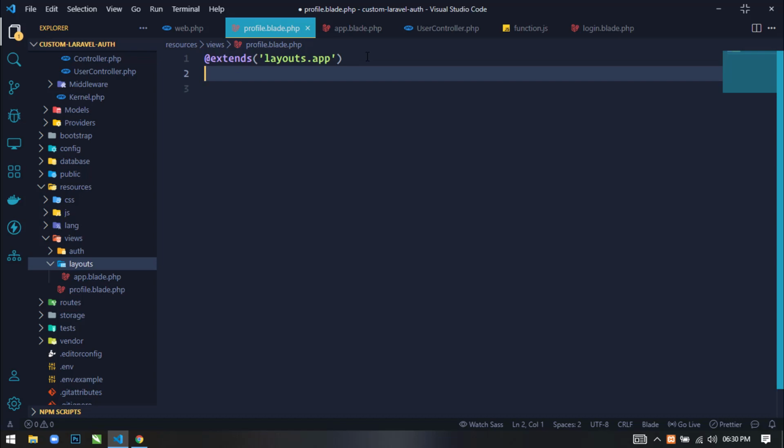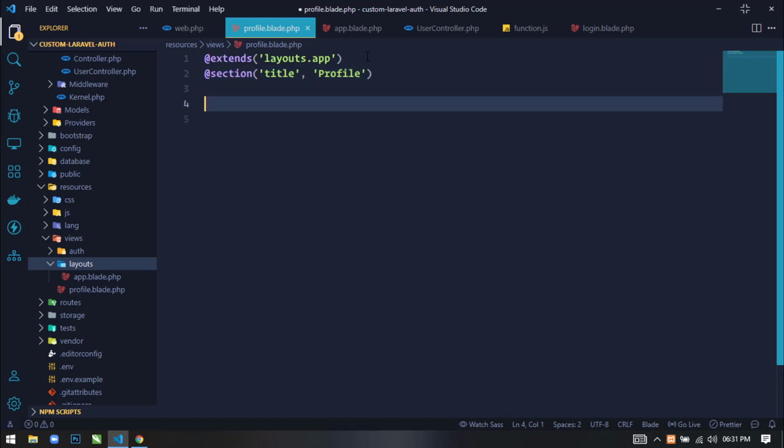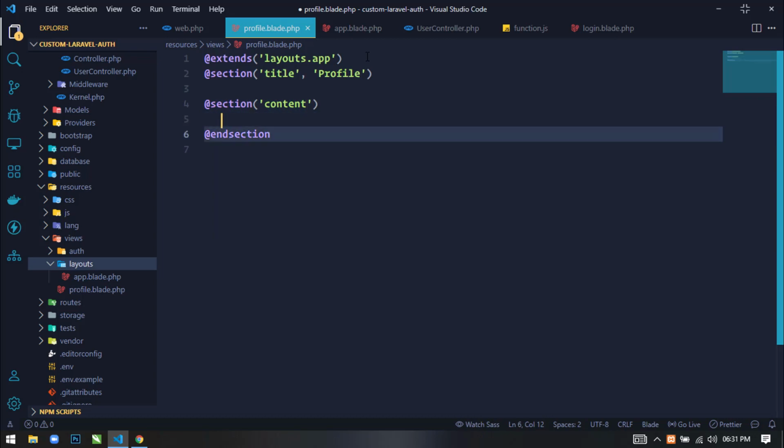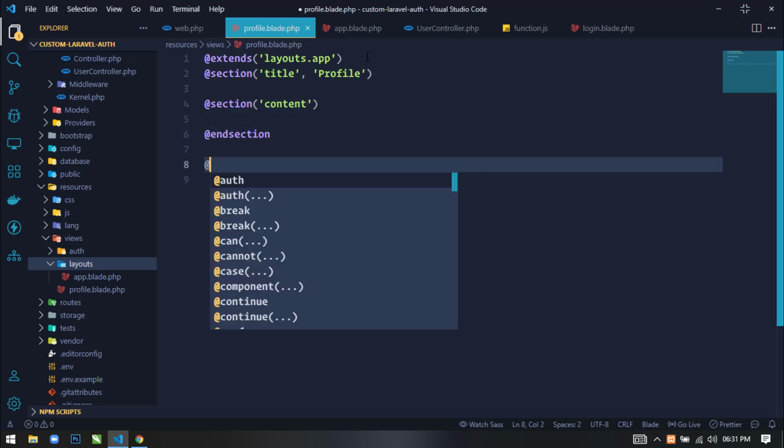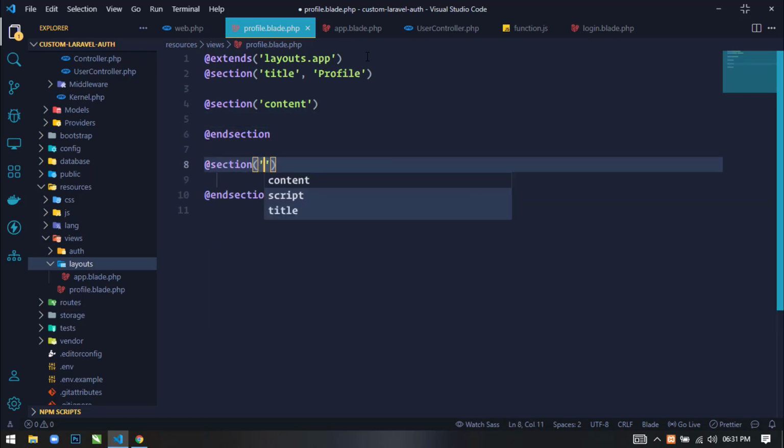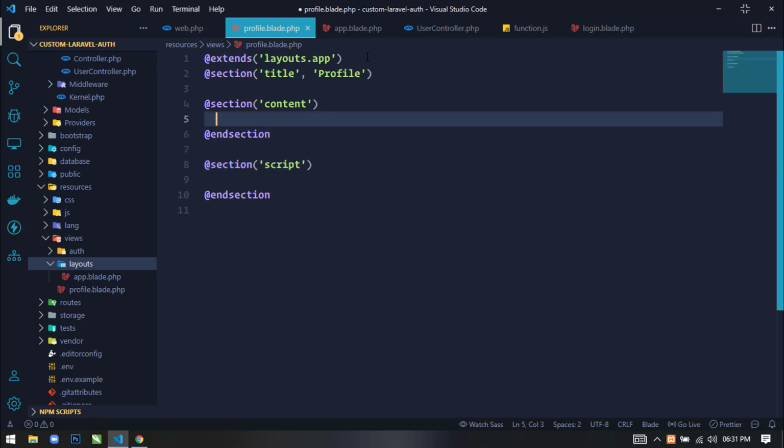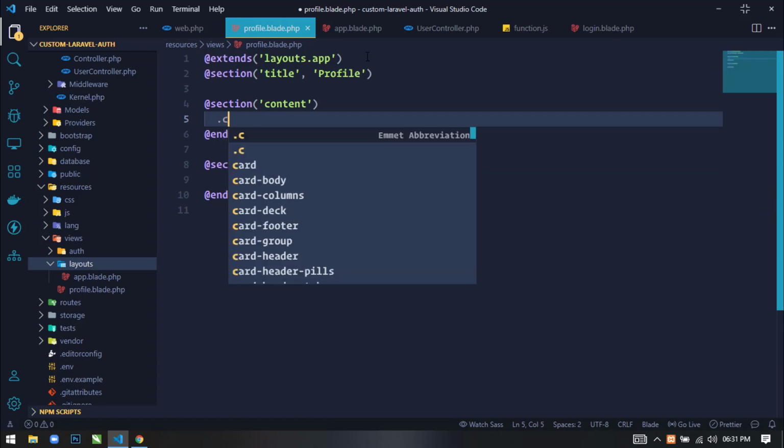Now we have section title. So here we will write profile, and next we have section content. So just write section content. Okay, and there is one more section, script. Okay, so inside this content section first we will create a container.